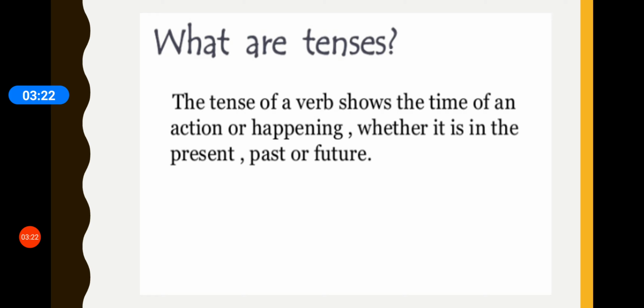So now the tense of a verb shows the time of the action or happening. That means the tense of a sentence tells us when that action has taken place, whether it is in the present, past, or future.